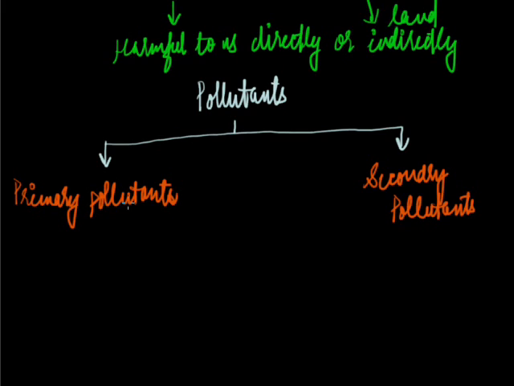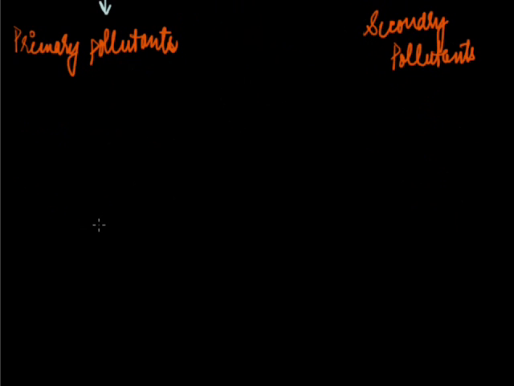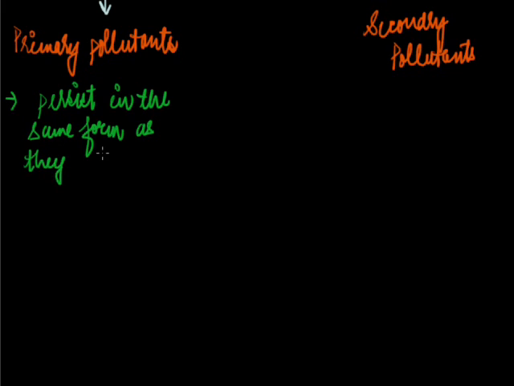These primary pollutants persist in the same form as they are produced. So let us see what's the difference between primary and secondary. Like for example, carbon monoxide, carbon dioxide and sulfur dioxide are the primary pollutants because these persist in the same form as they are produced. But secondary pollutants are formed from primary pollutants.